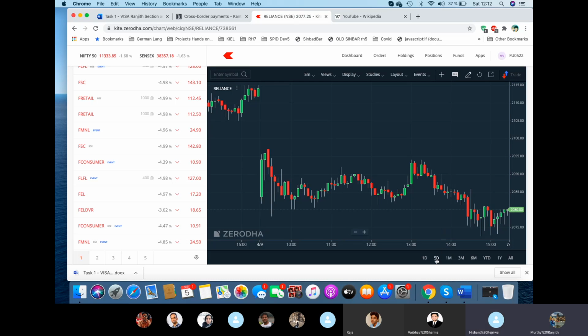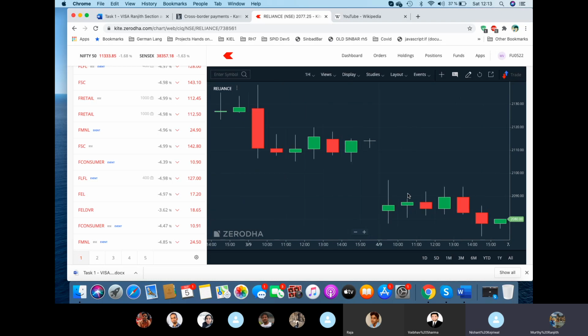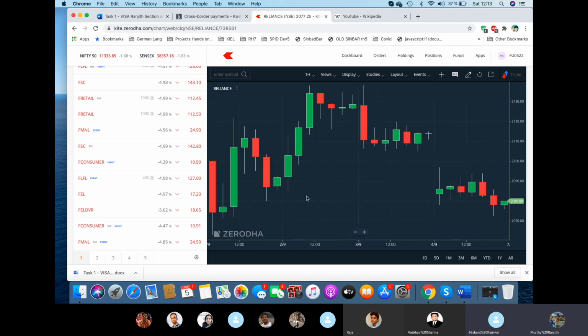My argument was, if I see the 5-day chart, the stock has fallen from 2110 to 2080. Not 100 rupees, 20 rupees is missing. I want to know where this gap was found. How will this be calculated?